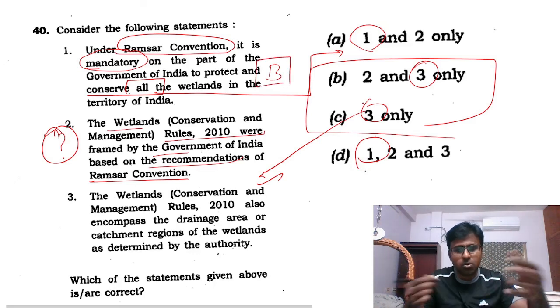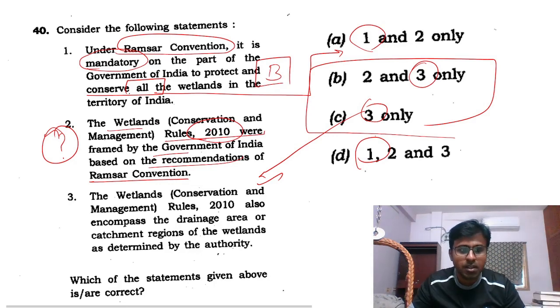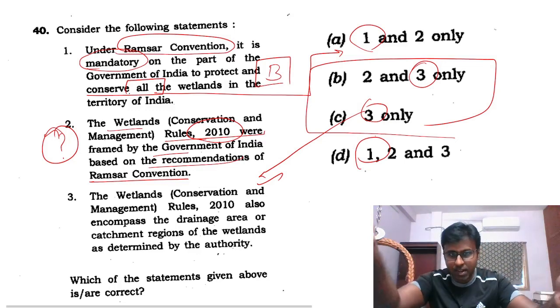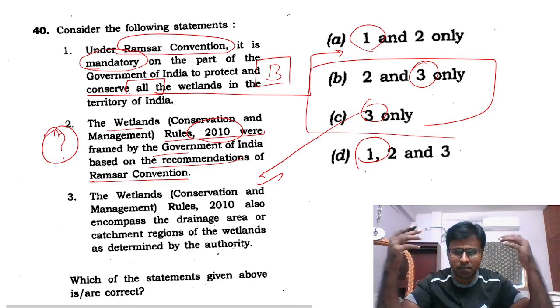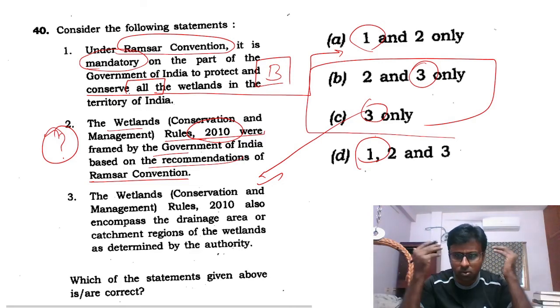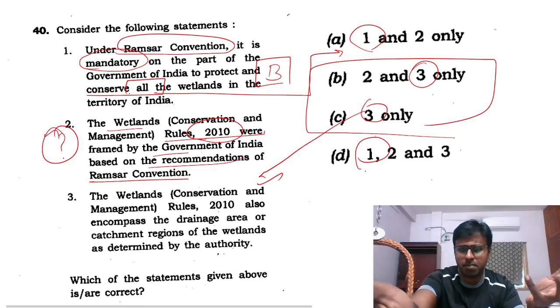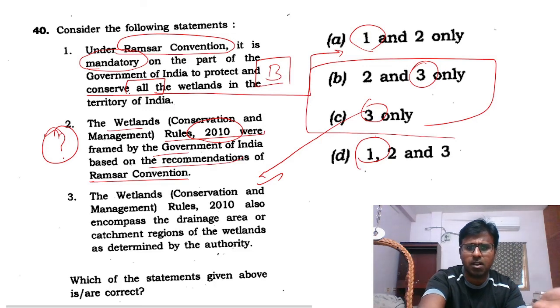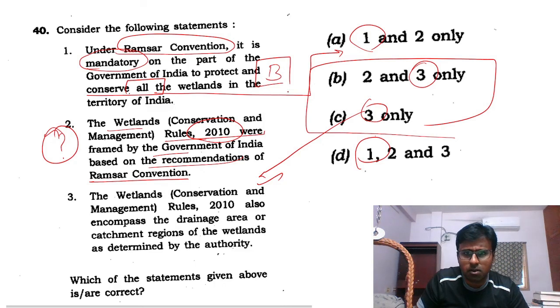See, on the day there was doubt whether it is 2009 rules or 2010 rules. See, you have to go with belief, UPSC and trust, we have to do all these things. Yes, it can be some other year. If they have given some other year, we cannot do anything. But we cannot remember every date, every rule, how to manage in your brain. You cannot dump everything inside your brain. But this is logical. What is wrong in that statement? It is obvious. Ramsar convention does that. So answer is B. So this is how I picked B.